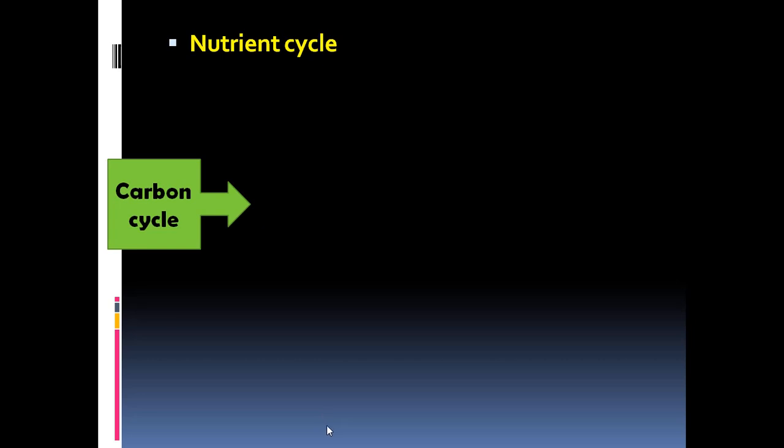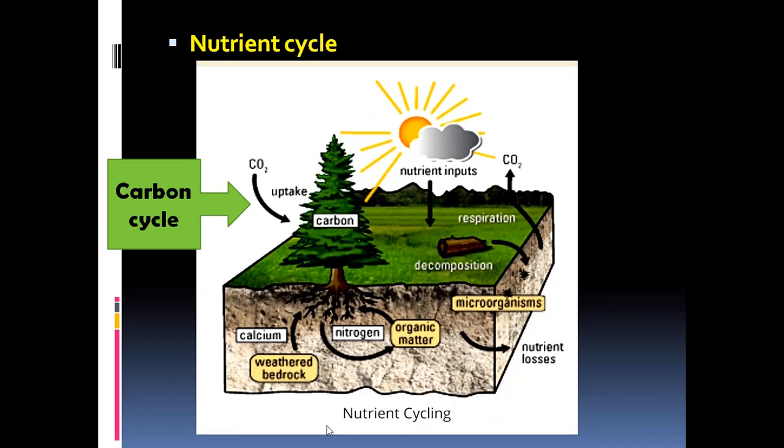In the carbon cycle, we understand that the plants take up the carbon dioxide from the atmosphere and they generate the food or carbohydrates by utilizing the sun's energy. They are able to form the bonds between carbon, hydrogen, oxygen to generate the carbohydrates, as I told you. So the carbon is now fixed in the plants as the food, and that is consumed by the consumers, animals, directly or indirectly.